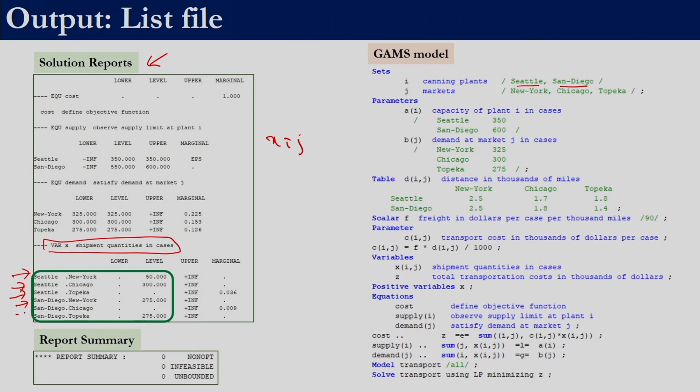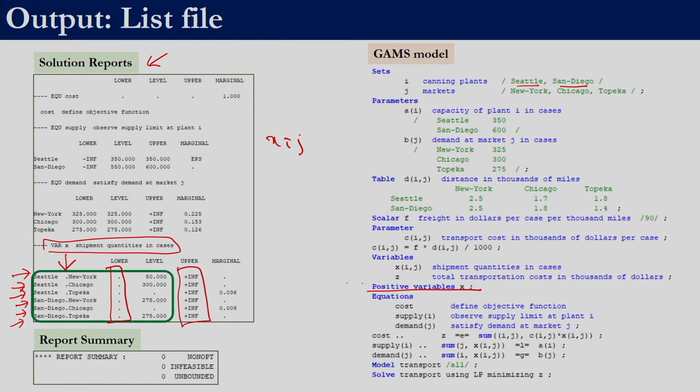So, San Diego to New York, San Diego to Chicago and San Diego to Topeka, right. So, these are the 6 decision variables which we have. The value of the 7th decision variable we have seen, right, which was nothing but the objective function value. For this variable, the lower bound which we had is zero, because we have given it as a positive variable. So, the lower bound is 0.